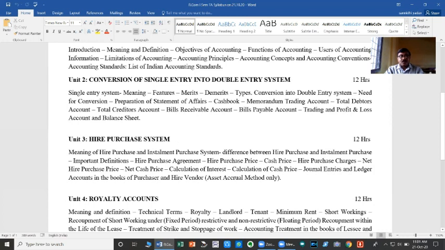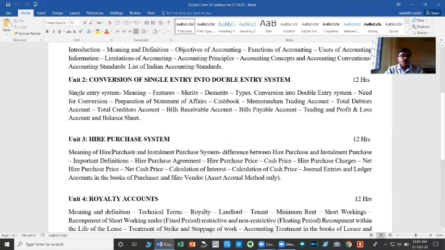Basically, the contents prescribed by the university are as follows. First, the meaning of hire purchase and installment purchase system. Of course, the title mentions only the hire purchase system, but here we study both the hire purchase system as well as the installment purchase system.